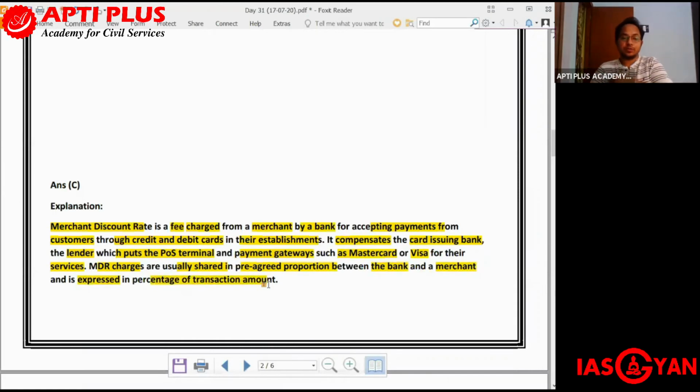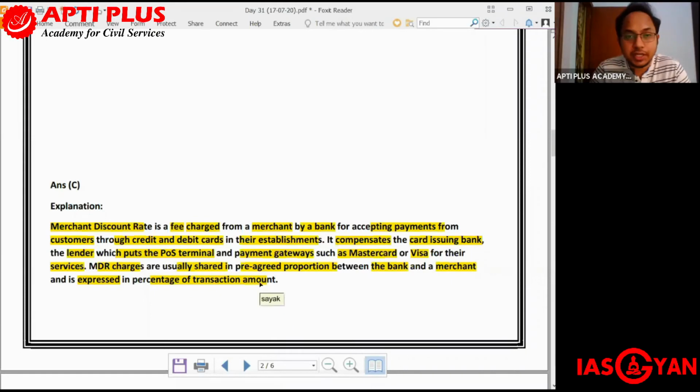It is expressed in percentage of the transaction amount. So once again, what is merchant discount rate? It is a fee which is charged from a merchant by a bank for accepting payments from customers through credit and debit cards in their establishments. It compensates the card issuing bank, the lender which puts the point of sale terminal, and the payment gateways such as MasterCard, Visa, etc. for their services. So to compensate all of them, this particular fee is charged from the merchant or the businessman.